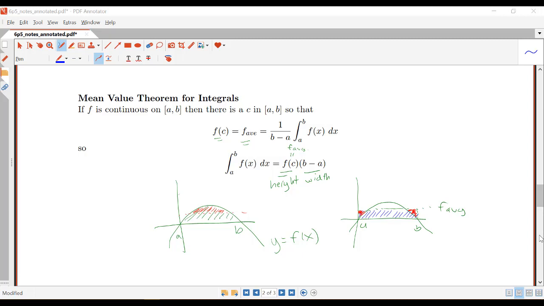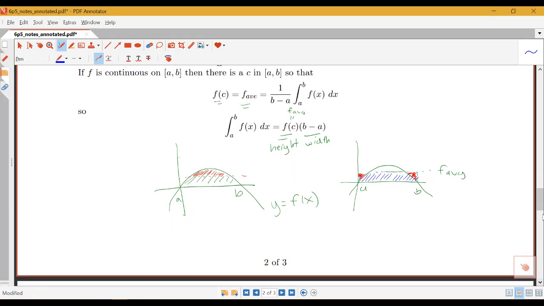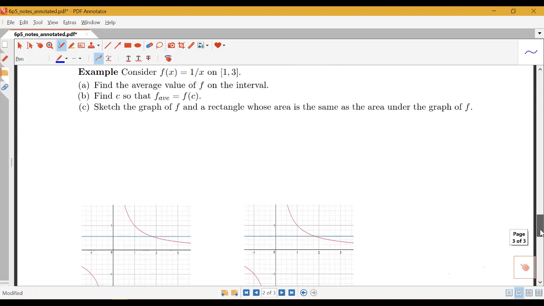Now let's look at an example where we can apply this theorem for a particular function. We have the function f of x equals 1 over x on the interval from 1 to 3. We want to do a couple things: find the average value, find the point where the function is equal to that average value, and then look at the geometric relationship of the area under the graph of f and the rectangle whose area is the same as the area under that graph.